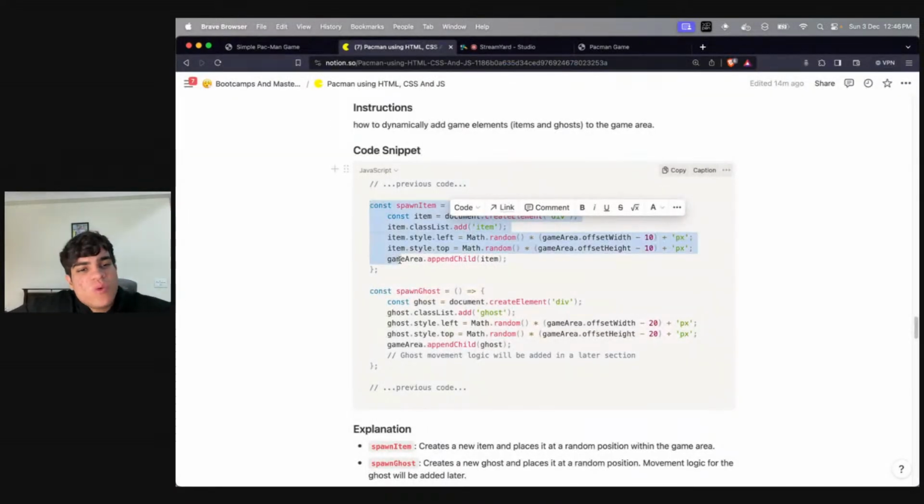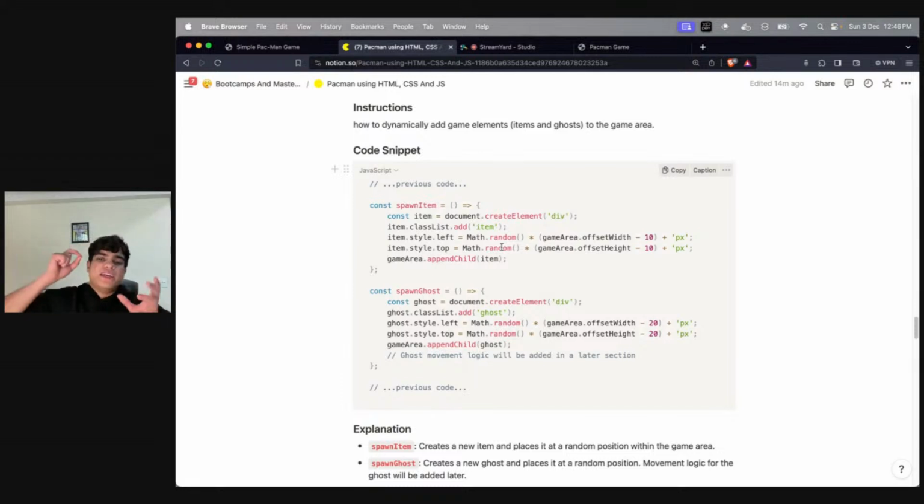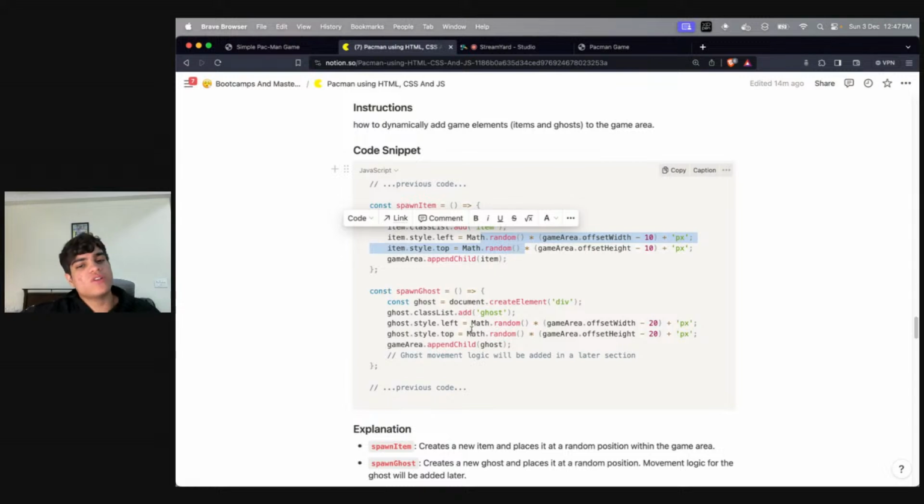So basically, these two are the functions that I'll be using to add my items. And again, I'm randomly adding on the left. So basically, I'm giving the food items random positions anywhere on the screen, right? So I will be giving them left and top randomly. Even ghosts, I'll be giving left and top randomly, and I'll be appending them. Yes, Umesh. So basically, items are getting spawned randomly, and ghosts are also getting spawned at random positions.